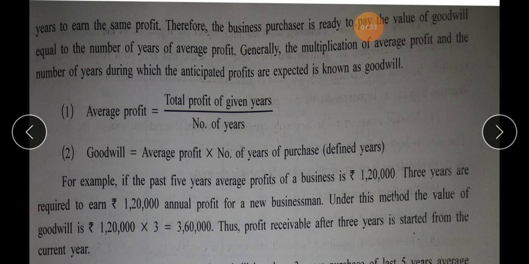So talking about the formula of average profit, which is extremely simple: average profit equals total profit of given years upon number of years. I repeat, average profit equals total profit of given years upon number of years. This will be given. This is the total number of years for which the profit is given. Total profit is the total of the profit of the given respective years.